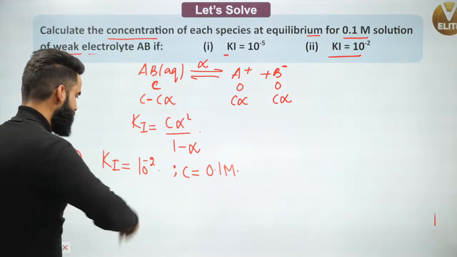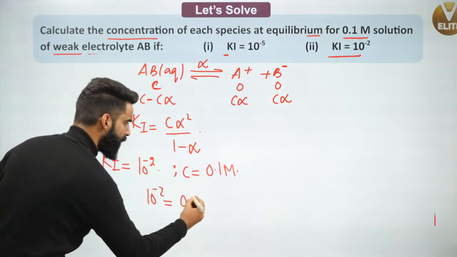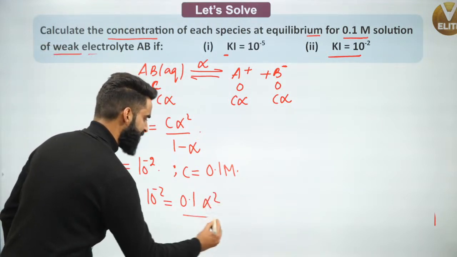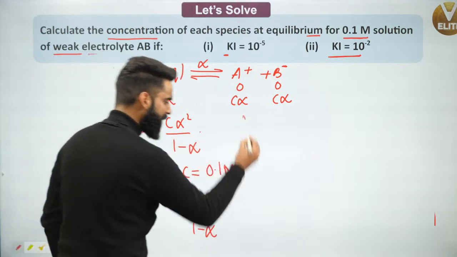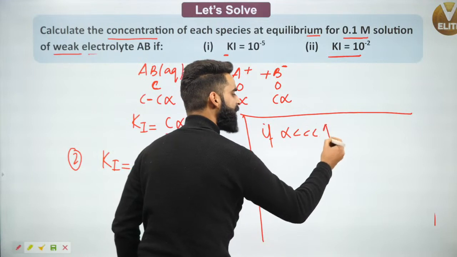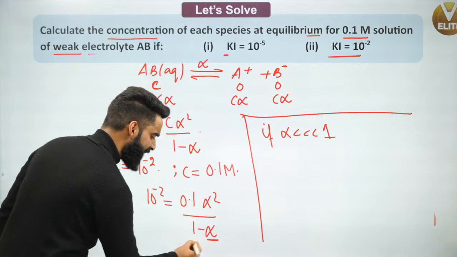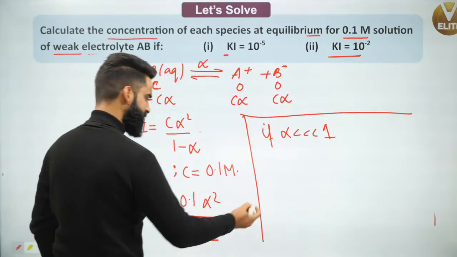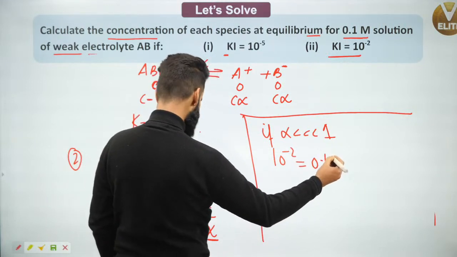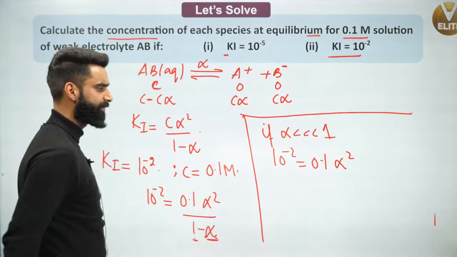See. First of all, Ki value over here is 10 power minus 2, equal to C value 0.1, alpha square divided by 1 minus alpha. Now I'm assuming if alpha value is far less than 1, if alpha value is less than 0.05, so what can I do at that time? I can neglect this alpha in front of 1. So what I'll be getting? I'll simply get 10 power minus 2 is equal to 0.1 multiplied by alpha square. Yes, I've neglected this alpha in comparison with 1.